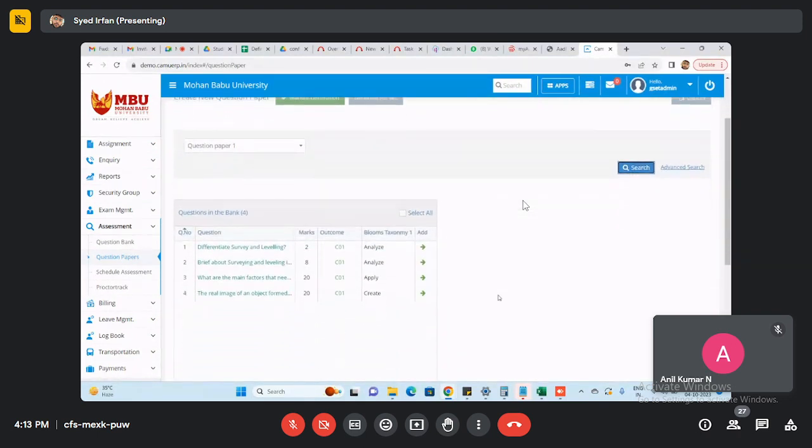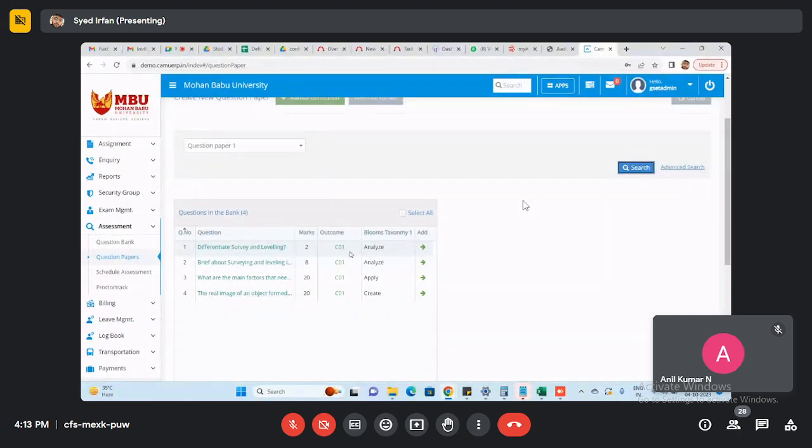So the questions we mentioned in the question banks are all coming here. As of now, for the time being and for this training session, I just added the question paper with questions only for 50 marks and only four questions. If you have multiple questions, for example, for 1 mark we have 10 questions, and for 2 marks we have five, like that. Based on how much examination we are going to conduct, we need to schedule the question papers.